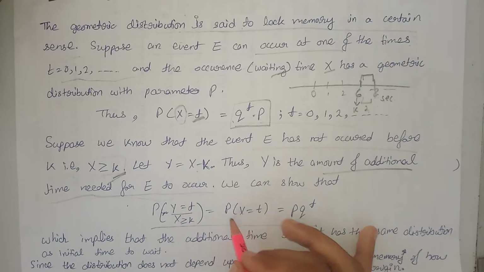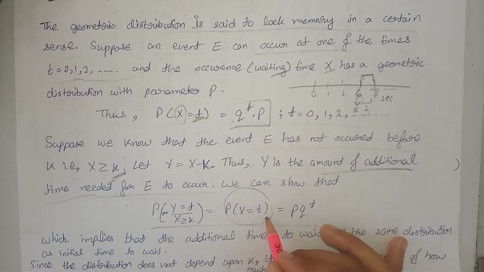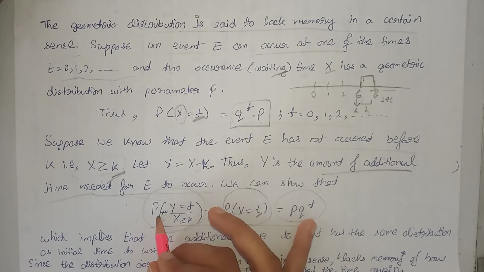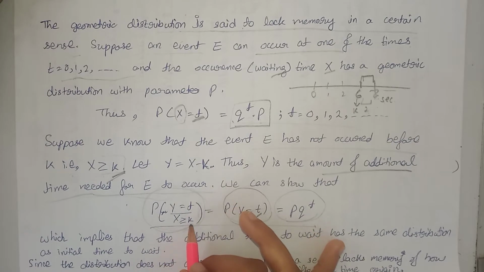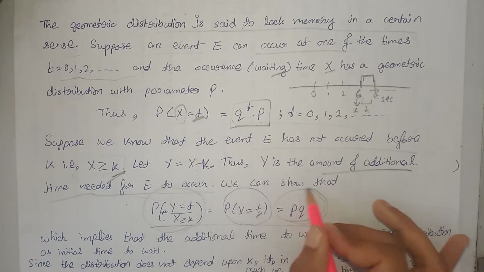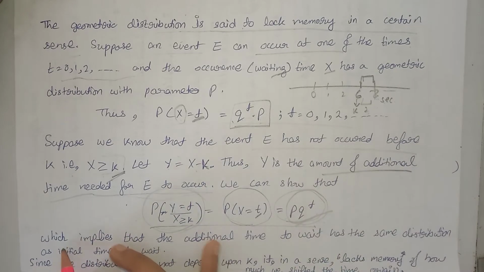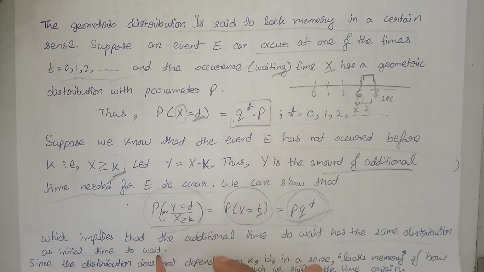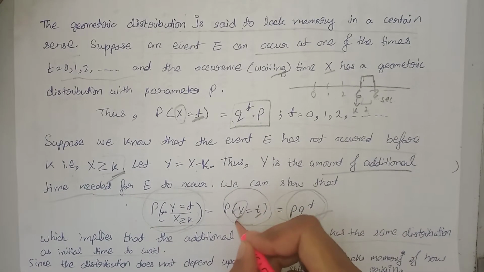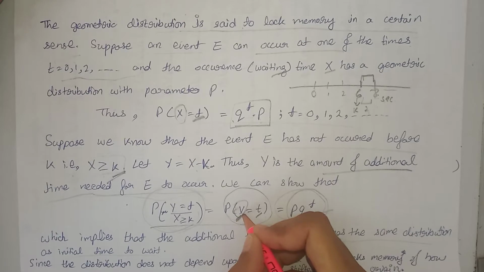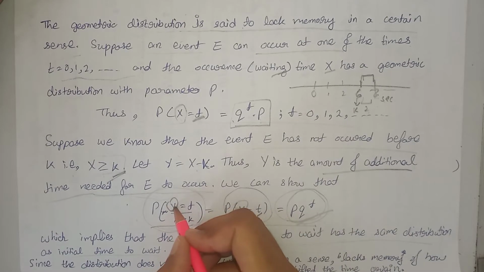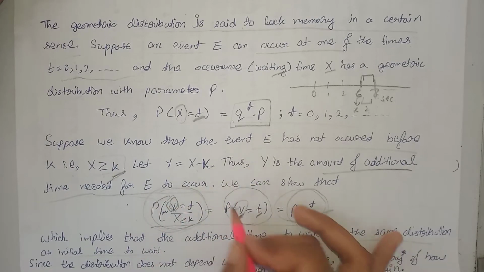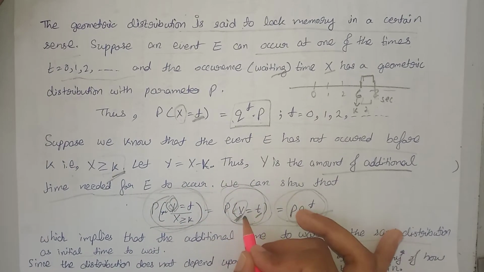We already knew the probability of the event E occurring at time t is equal to this. We now just have to prove that the conditional probability that Y is equal to t given X is greater than or equal to k is also equal to this. Which implies that the additional time to wait has the same distribution as the initial time to wait. Since X is our initial time to wait, that is the waiting time or occurrence time, and Y is our additional time, we just have to show that the additional time to wait has the same distribution as the initial time to wait.